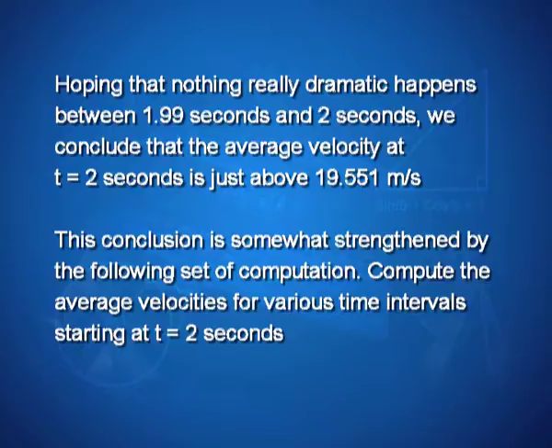Compute the average velocities for various time intervals starting at t is equal to 2 seconds.